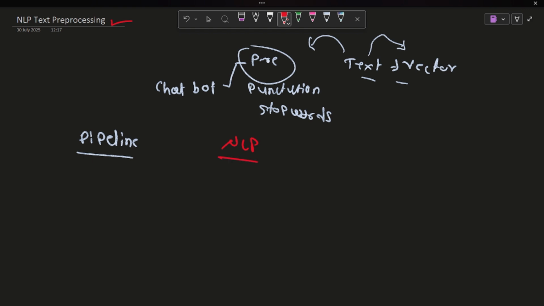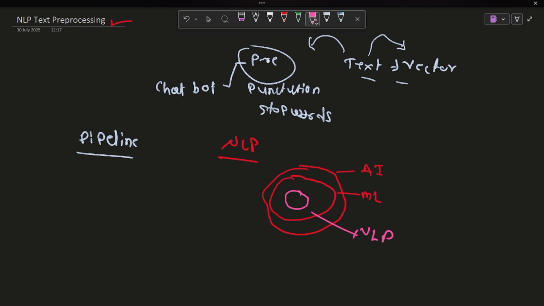NLP is natural language processing, a branch of AI. Let's plot a graph to understand NLP. Let's consider this as AI, artificial intelligence, basically the whole universe, and inside that there is machine learning, right? And going further inside, there is NLP. This is basically part of artificial intelligence.